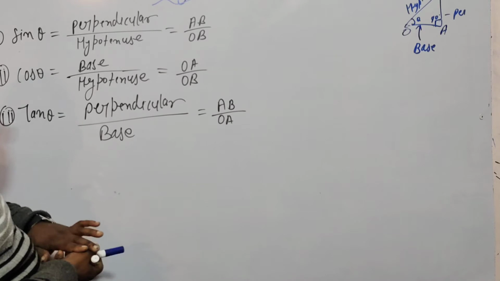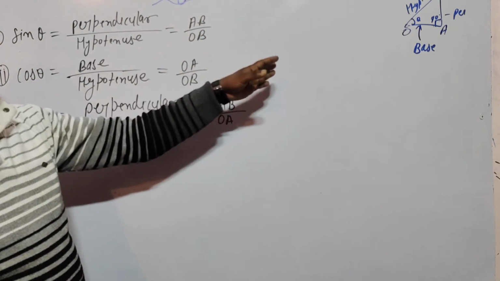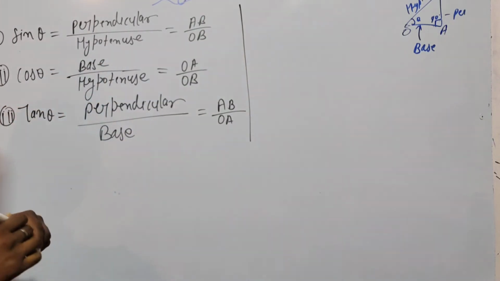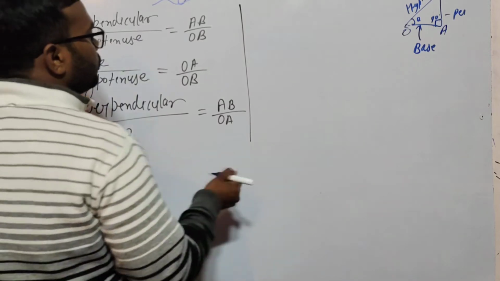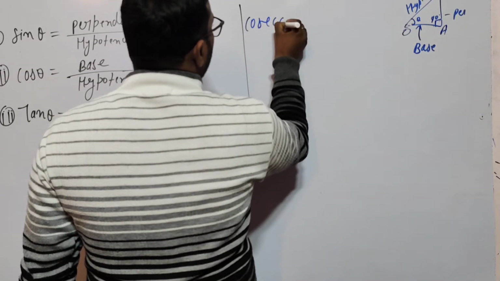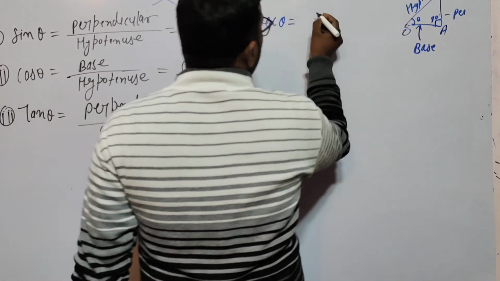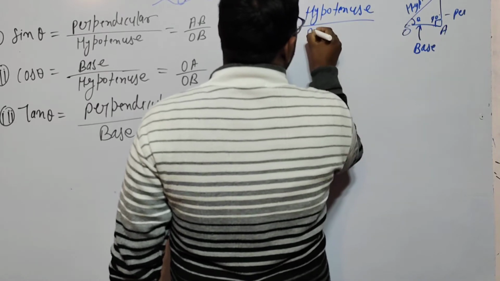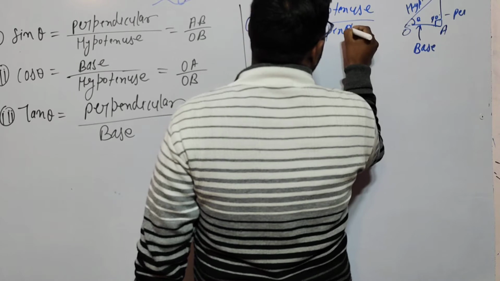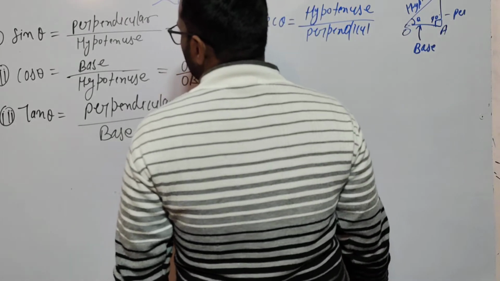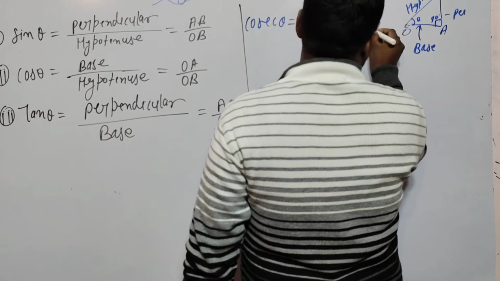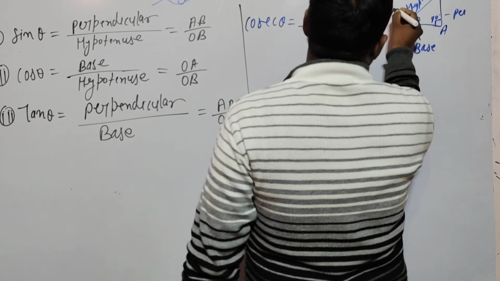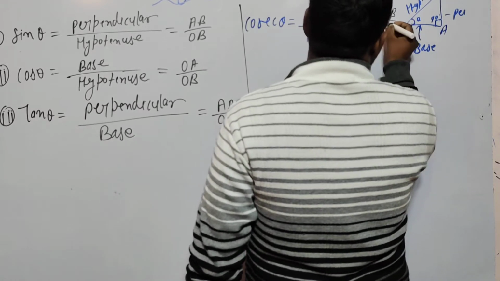And the direct opposite of these are cosec, sec, and cot. So what is cosec? Cosec theta is equal to hypotenuse upon perpendicular. The hypotenuse is OB and the perpendicular is AB.